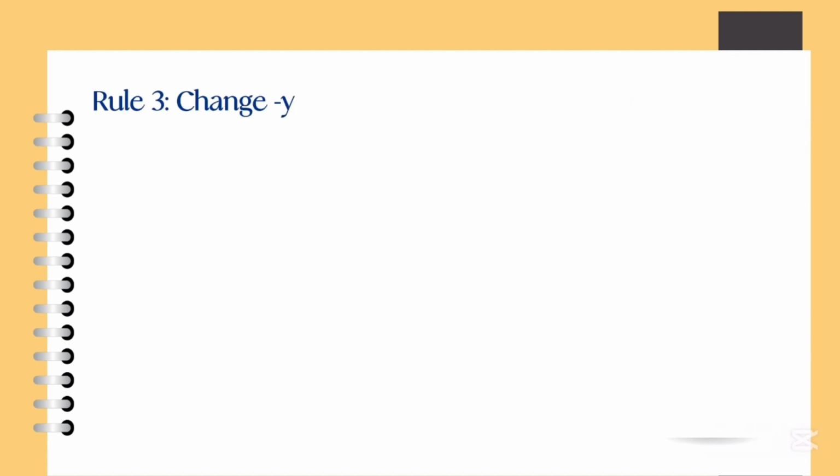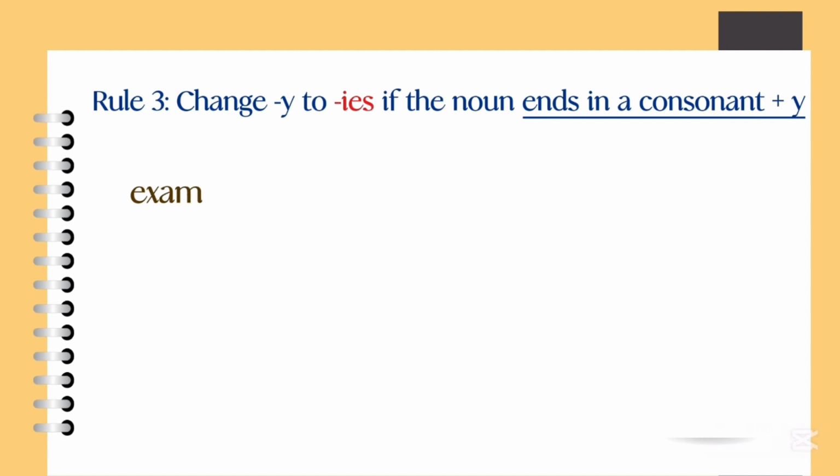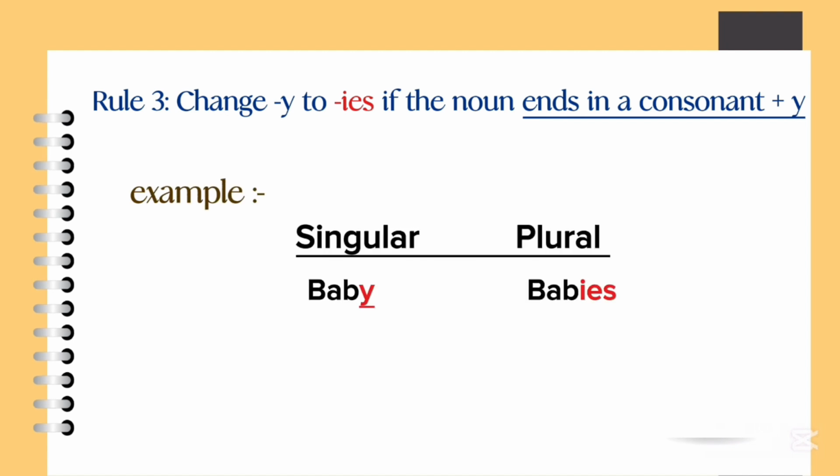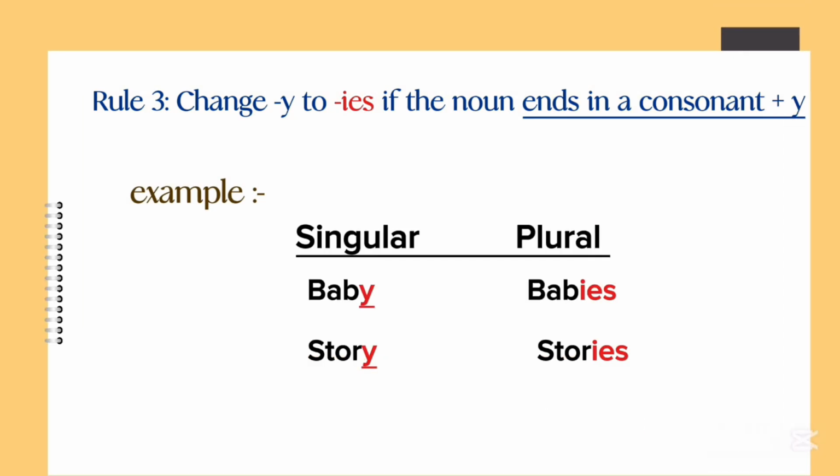Rule 3. Change y to ies if the noun ends in a consonant plus y. Example: baby, babies, story, stories, puppy, puppies.